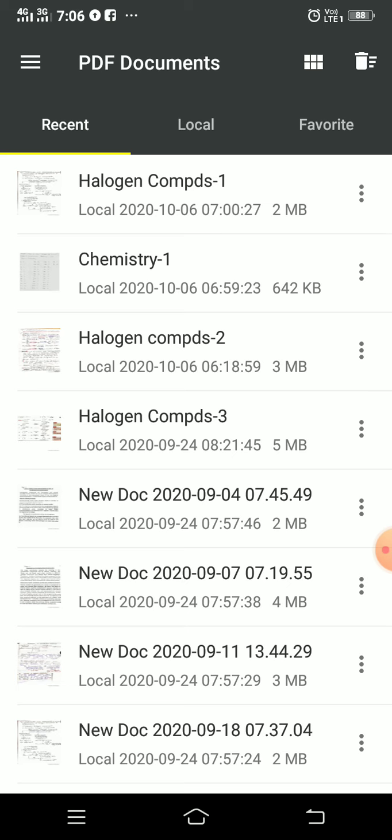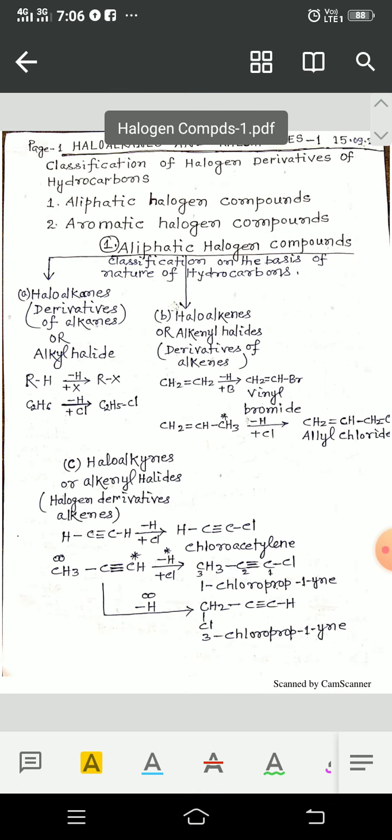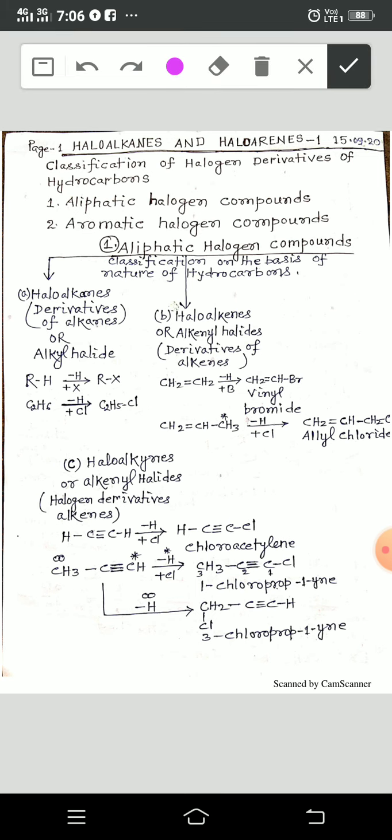So I am teaching you first of all today haloalkanes and haloarenes, and in this chapter it is very important to learn first of all about the types of halogen compounds. Now see here, this is about haloalkanes and haloarenes.